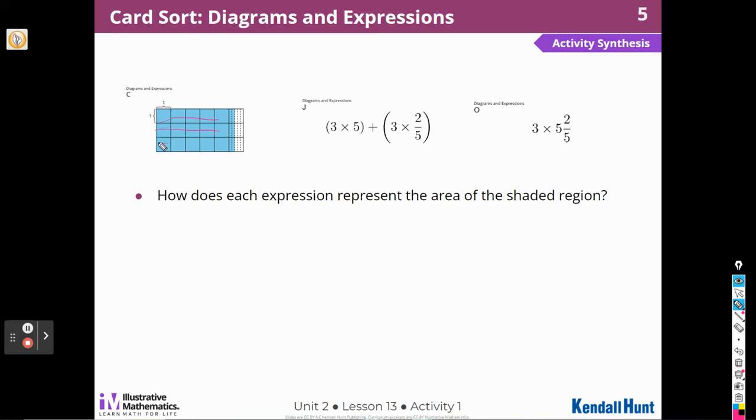3 rows, 2, 3. And each row has an area of 5 and 2/5. You write that correctly. So here's my row. That row has an area of 5 and 2/5, right? 1, 2, 3, 4, 5 and 2/5. And I have that 3 times.